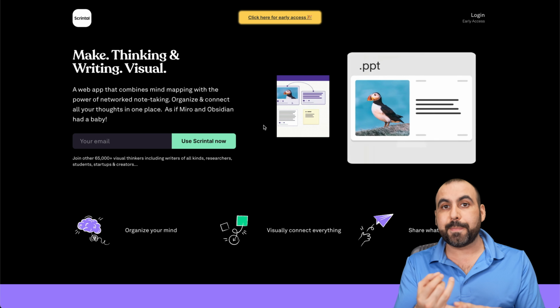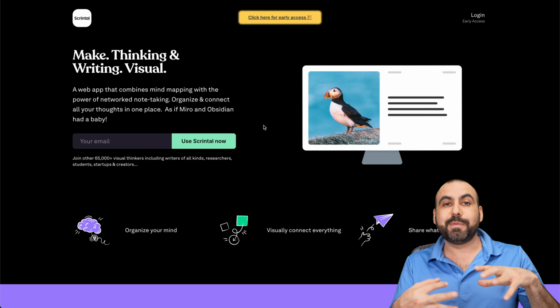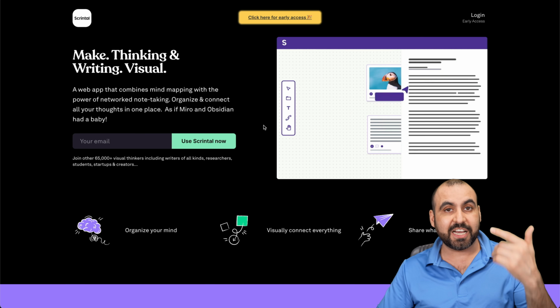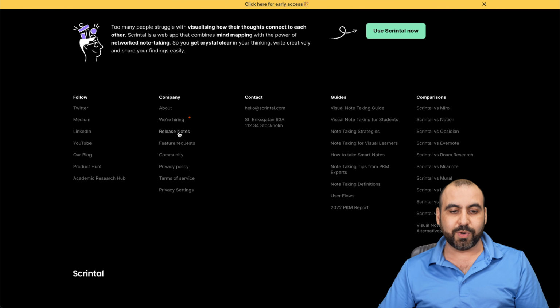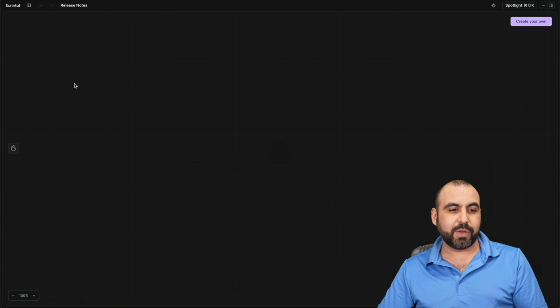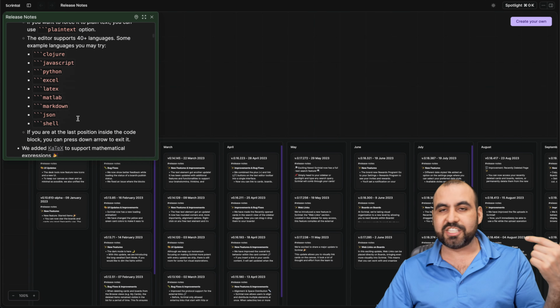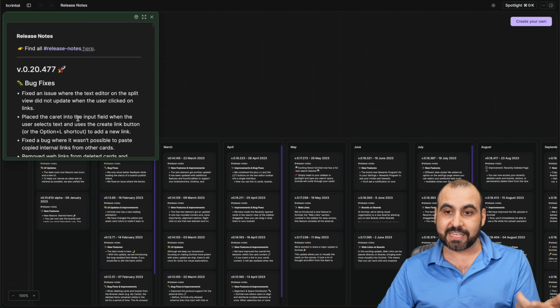Now, Scrintl has been improving during these several months. It's been getting snappier, been getting more functionalities, and it's been getting more robust. Now, if you want to check out their changelog, I do recommend that you jump all the way down here and go into release notes and check out the release notes from here. Just double click on it and check out all the changes that have been going on recently, okay?